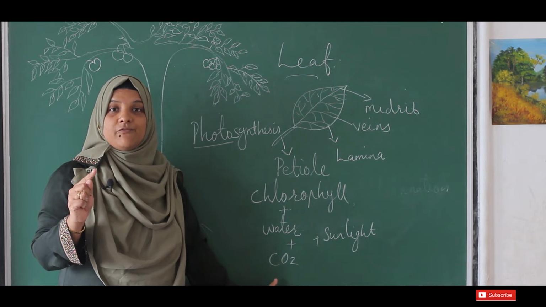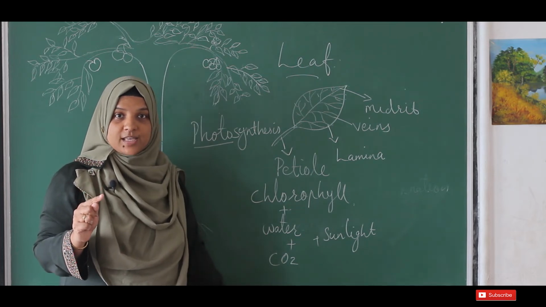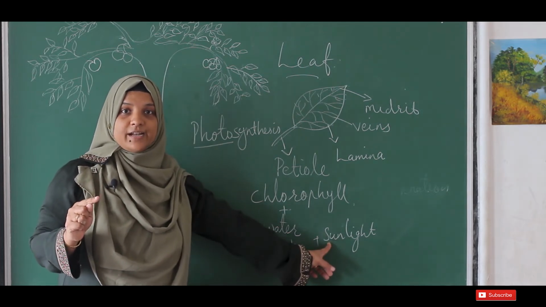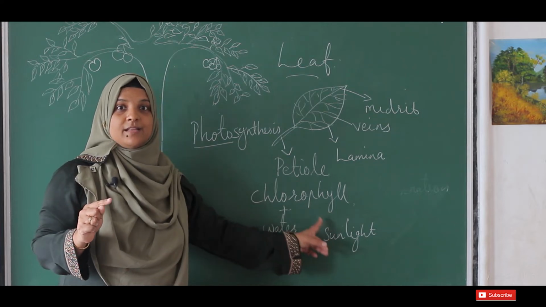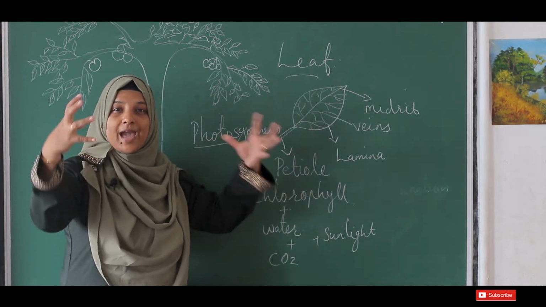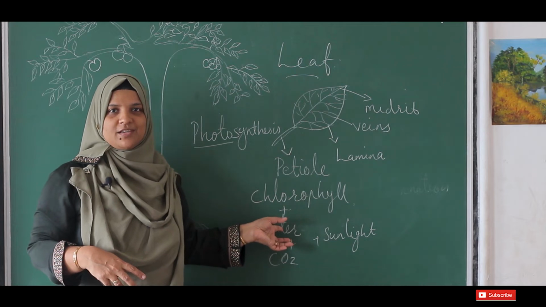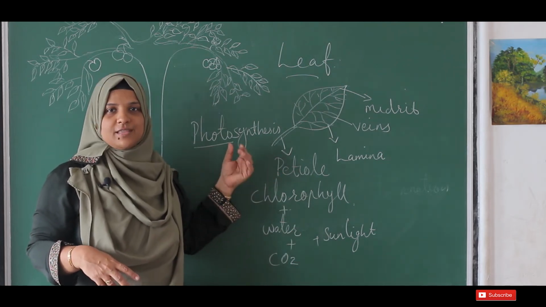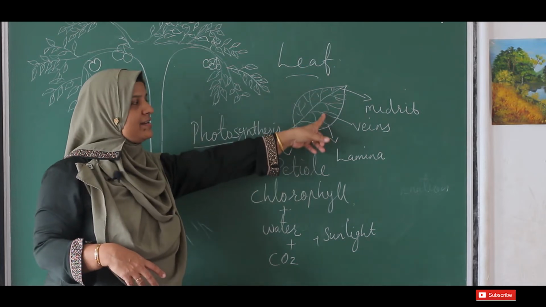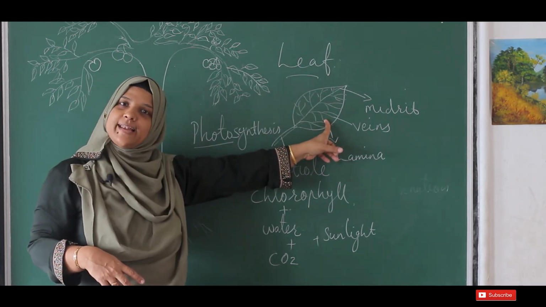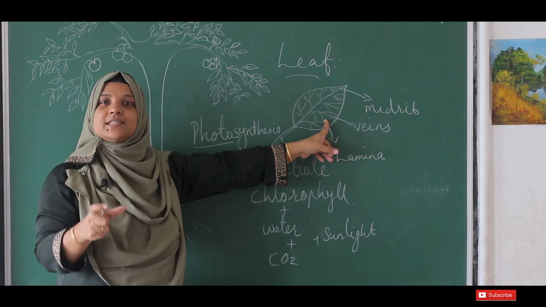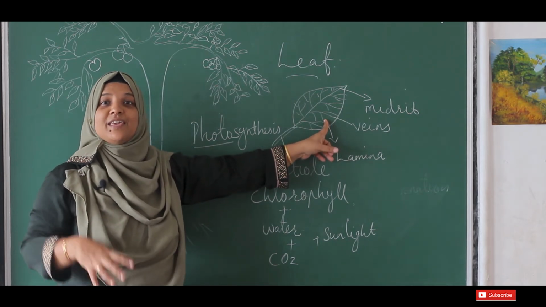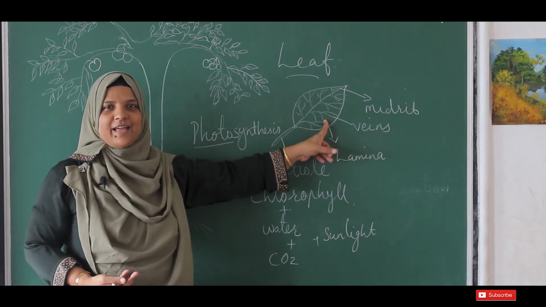It needs water, carbon dioxide, and energy that we get from sunlight, and the chlorophyll helps to catch the sunlight or energy. By using all these, they are able to do the photosynthesis. That happens in the leaf. So we can call the leaf the food factory of the plant, a food factory like our kitchen.